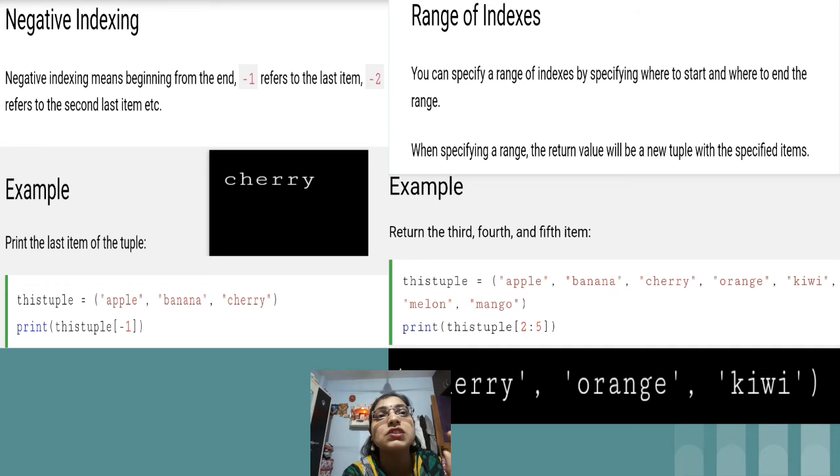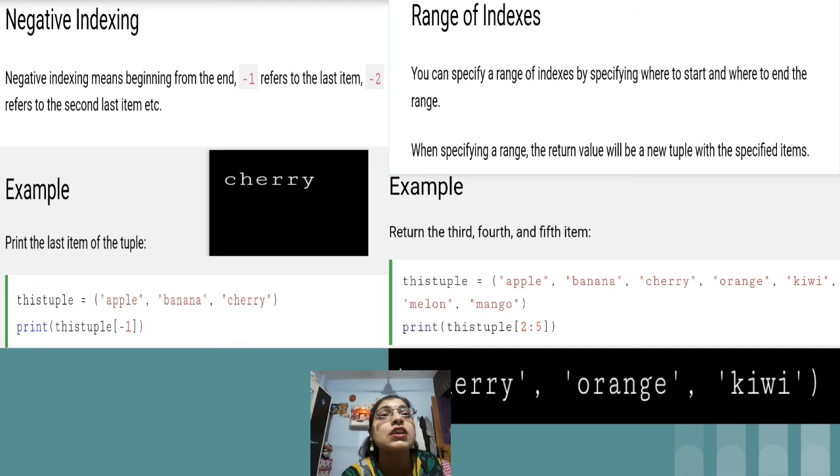I just want to display the items present at positions 3, 4, 5. Okay, so for the same, 3, 4, 5 does not mean the index number. We just want to display the third item, fourth item and fifth item. Apple is the first item, banana is the second item, and the third item is cherry. Third, fourth, fifth, that is cherry, orange, kiwi. This is the expected output.